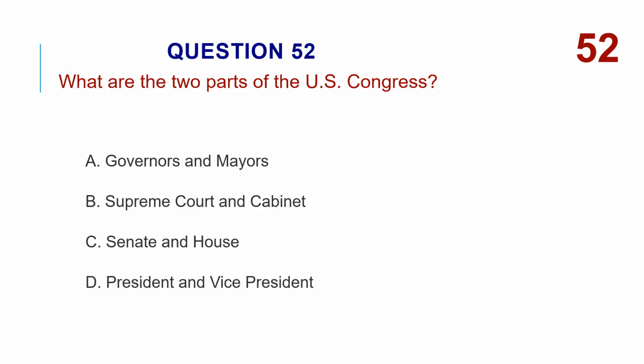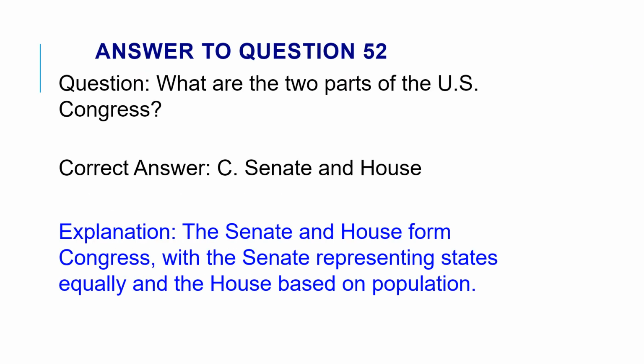What are the two parts of the U.S. Congress? A. Governors and mayors. B. Supreme Court and Cabinet. C. Senate and House. D. President and Vice President. The correct answer is C. Senate and House. The Senate and House form Congress, with the Senate representing states equally and the House based on population.